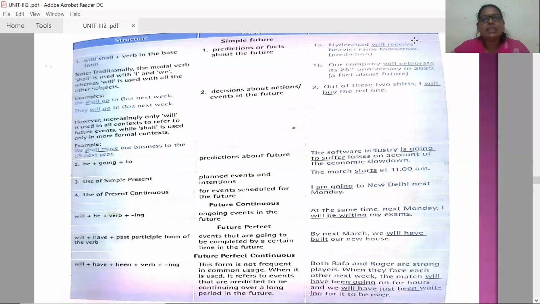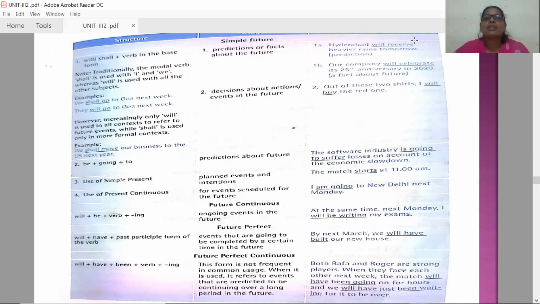So now let us learn what is future tense. Structure of future tense. As usual, the same divisions as we had for present tense and past tense. We have simple future, but there is no confined verb form for the future tense like simple present tense and past tense. Now the structure.